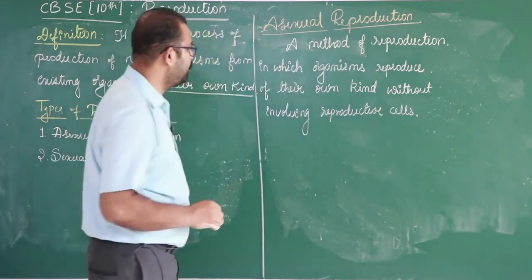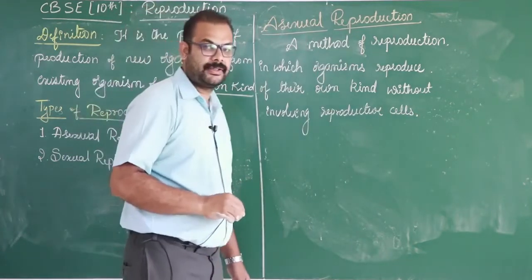This kind of reproduction is called the asexual method.